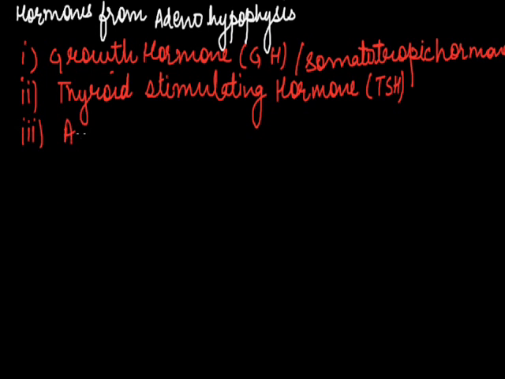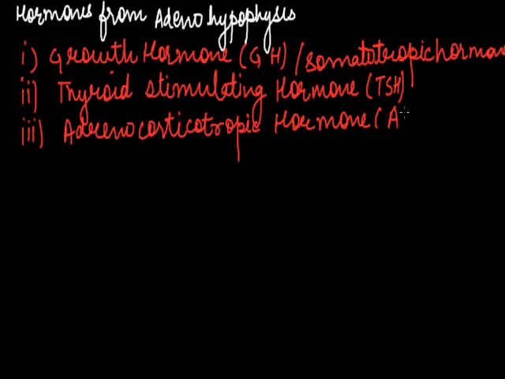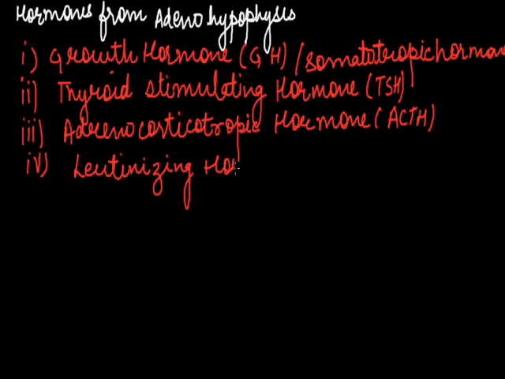Third is adrenocorticotropic hormone, also called ACTH. Next is luteinizing hormone, also called LH.